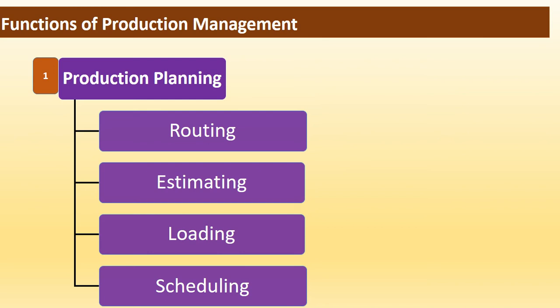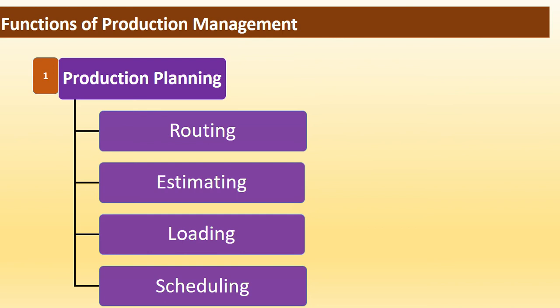Routing gives the right path and sequences of activities which can reduce the cost and time required to complete the activity. For example, movement of material from one workstation or one place to another may require more time or less time, based on the path and sequence of activities. Routing is related to temporary storage locations for raw material, components and semi-finished goods. In this way, routing determines the flow of material and operations.